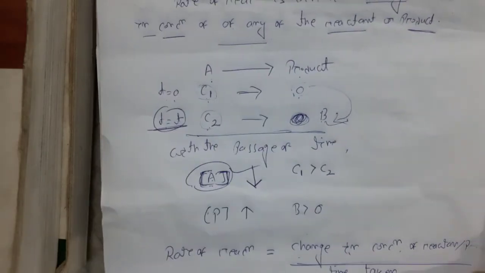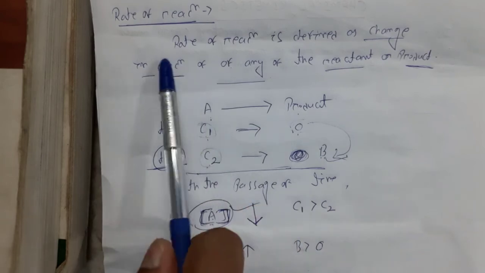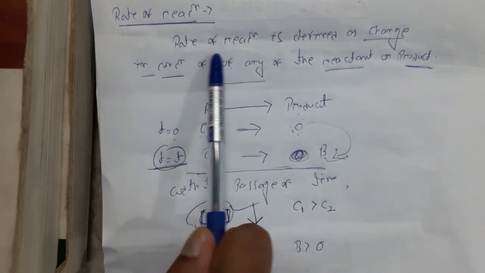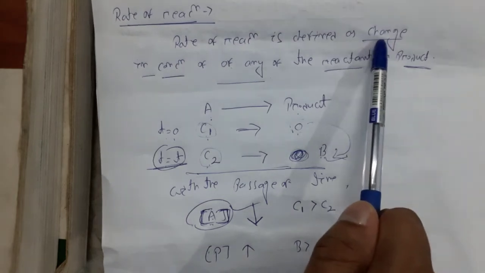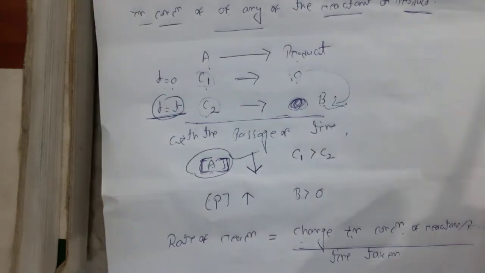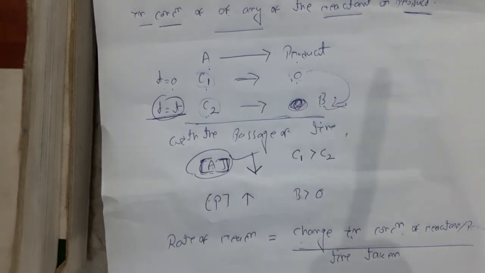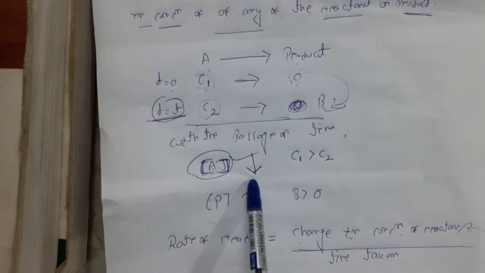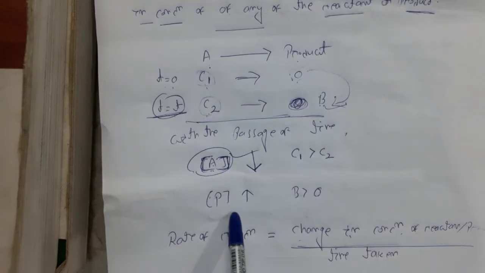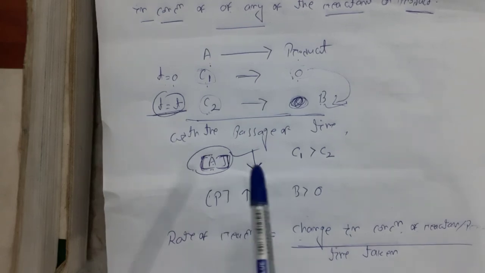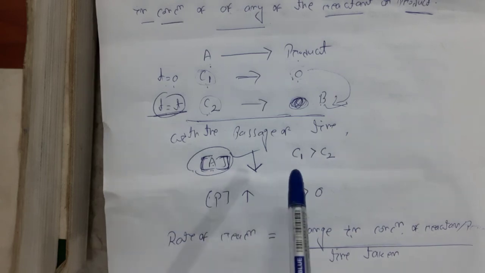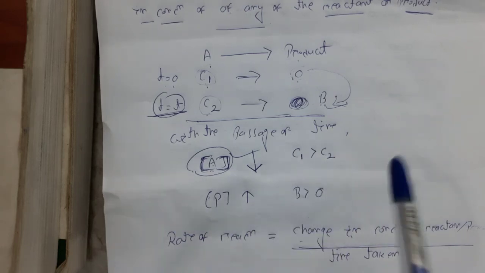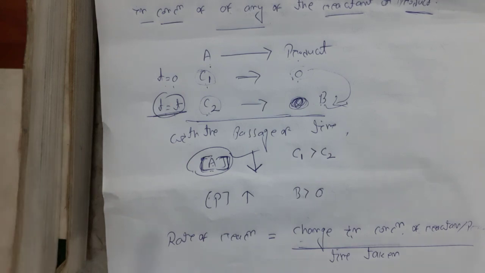So what is rate of reaction? The rate of reaction is defined as the change in concentration of any one of the reactant or product. While considering reaction, with the passage of time, the concentration of A decreases and the concentration of P or product increases. So for concentration A or reactant A, initial concentration will be greater than final, but for product, initial concentration will be less than final.